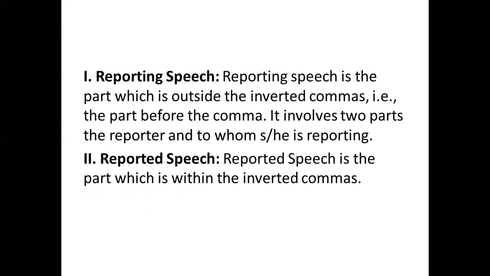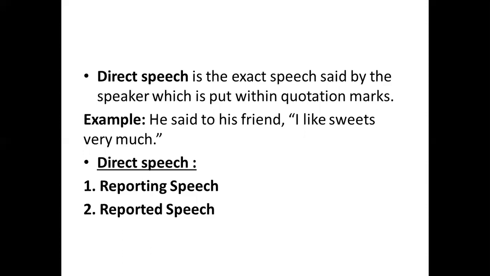Reporting speech involves two parts: the reporter and to whom he or she is reporting. So let's again go back. Here, he said to his friend. The reporter is he and the person who is being reported to is his friend.